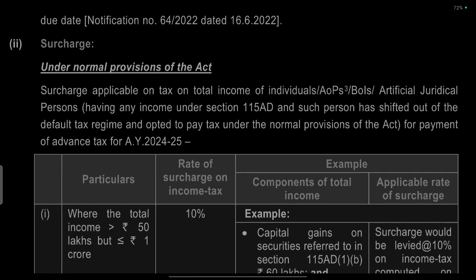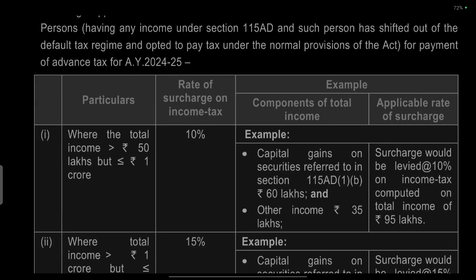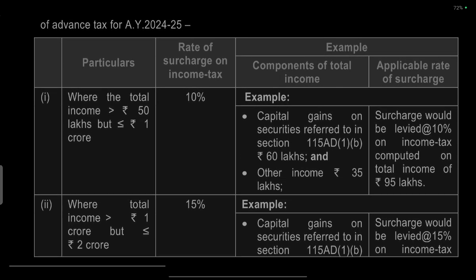Surcharge. Under the normal provisions of the Act, the surcharge applies on the tax on total income of an individual, association of persons, body of individuals, or artificial juridical person having any income under section 115AD, where such person has opted out of the default tax regime, after paying tax under the normal provisions of the Act, for the payment of advance tax and assessment.